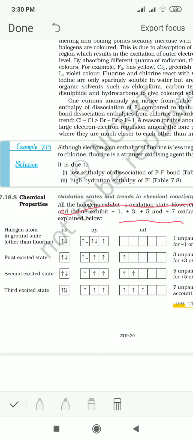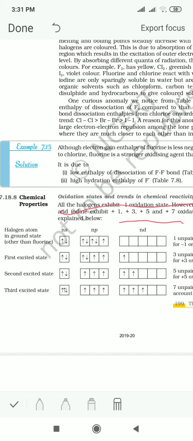So there are molecules which show a +7 oxidation state, like IF7. There are molecules which show a +5 oxidation state of the halogen atom, like IF5. In IF5, iodine has a +5 oxidation state. Then a +3 oxidation state is seen in ICl3, and a +1 oxidation state is also seen in ICl. So these show a number of oxidation states, starting from -1 to +1, +3, +5 and +7.